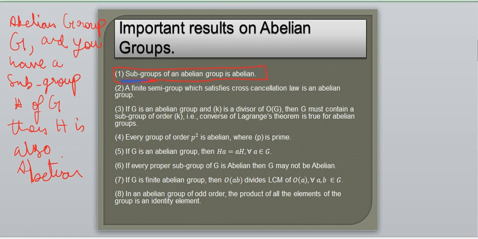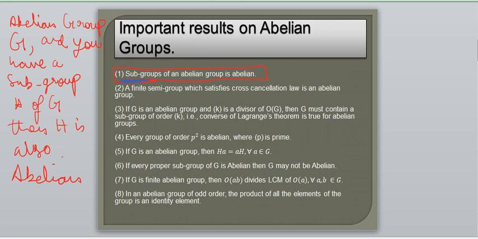Not abetian, sorry, abelian, okay? Please don't write this wrong spelling. Abetian, that sounds nice actually. Anyways, so what does it say? A subgroup of an abelian group is abelian.